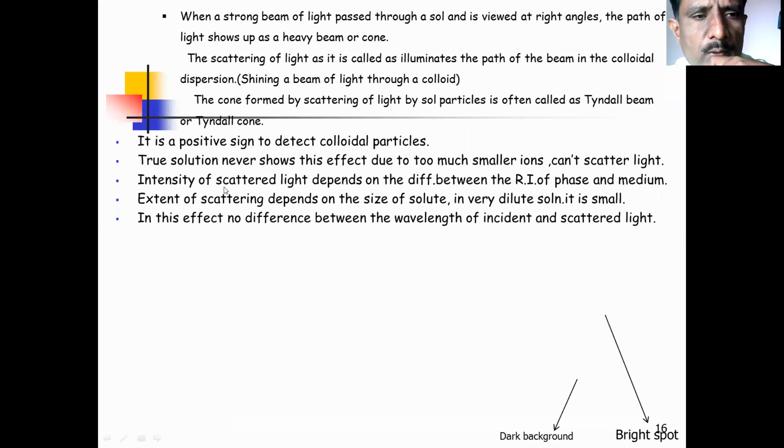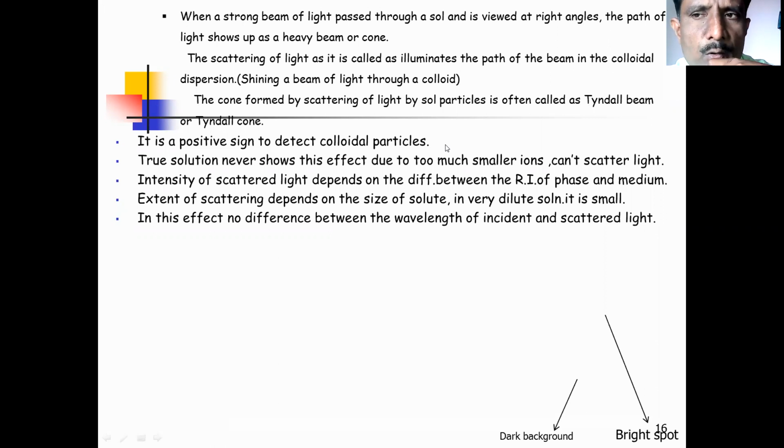Now the intensity of the scattered light depends upon the refractive index of the phase and medium. The extent of scattering depends upon the size of the solute, as well as dilute or concentrated solution. In a very dilute solution, the scattering of light is small. This effect is observed if the refractive index difference is great.